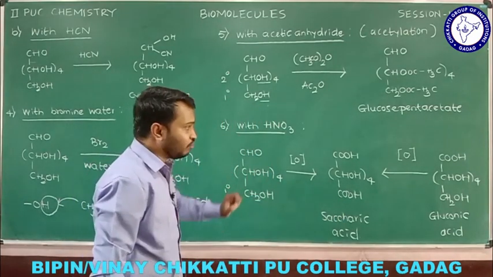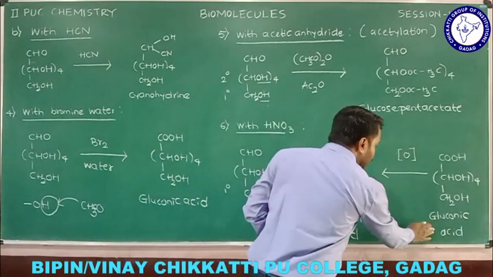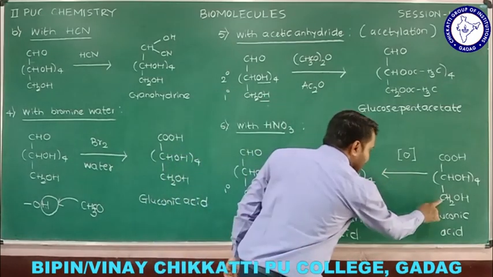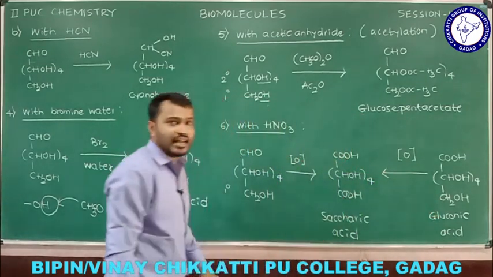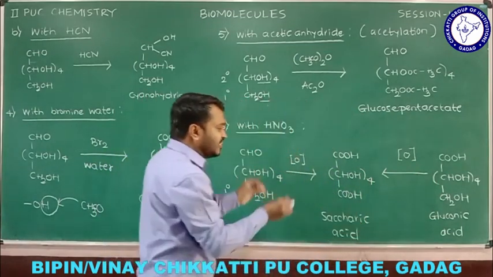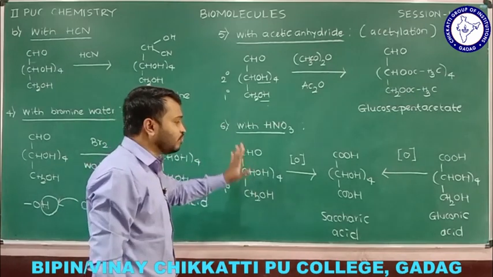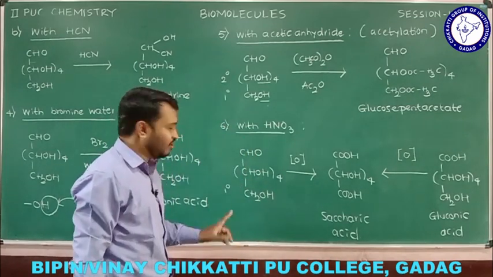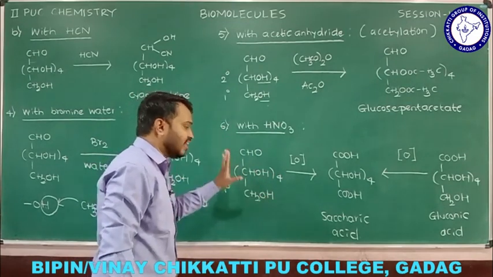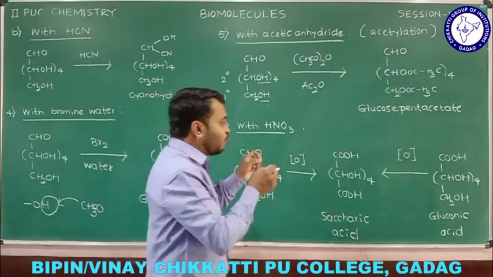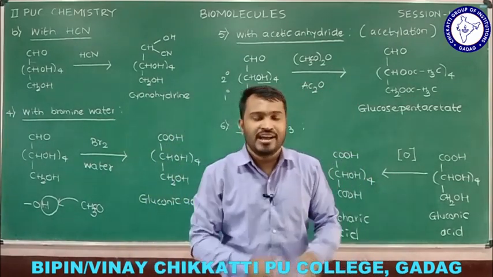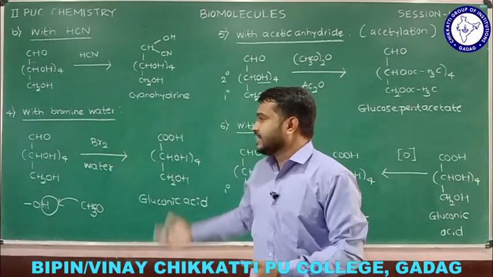One conclusion we came to know. But in the case of gluconic acid, the carboxylic acid remains as it is, whereas this primary alcohol is converted into carboxylic acid. From these two reactions we came to know that glucose contains one primary alcohol. This is the primary alcohol, as I explained already, and these OH groups are the secondary alcohols. This is one more conclusion we drew from the reaction with concentrated HNO3, and all these are the 6 reactions I explained.